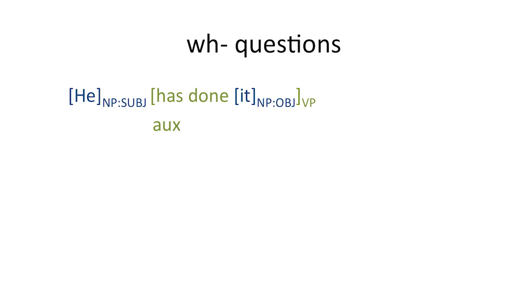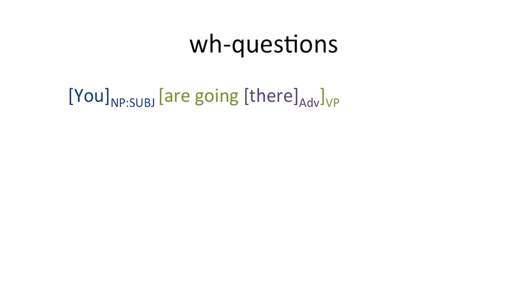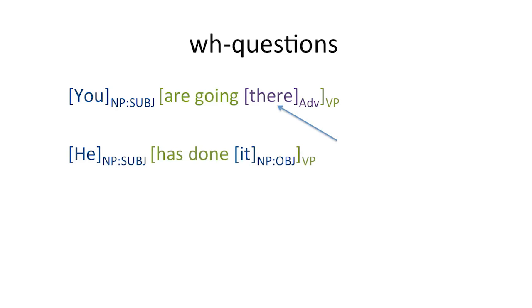From he has done it, with the auxiliary has, we move the auxiliary in front of the subject to get what has he done. The bit of the clause that's being questioned can be any part of the clause. In you are going there, where are you going? The question was about an adverb. In the second example, he has done it, what has he done? The question was about the object noun phrase.